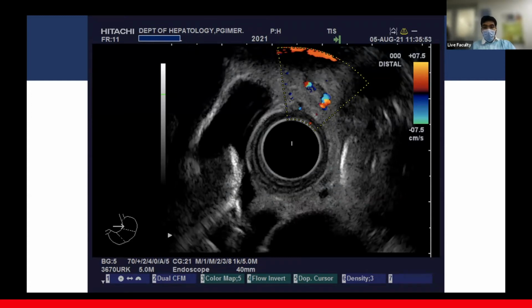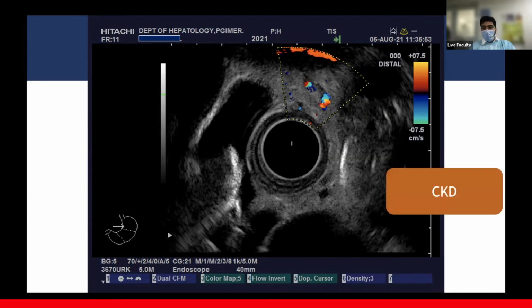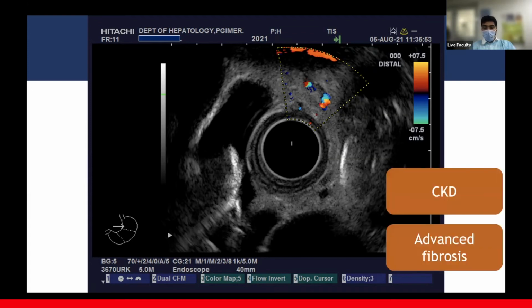Now, usually we would do a HVPG and transjugular liver biopsy, but just this diagnostic EUS showed us some periesophageal collaterals and perforators that gave us a diagnosis of clinically significant portal hypertension. So that's it. So patients with CKD and patients with advanced fibrosis who often have this intermediate range or high range of fibroscan values, but we do not know for sure whether they have CSPH or clinically significant portal hypertension. These are the patients who can actually benefit from this therapy.